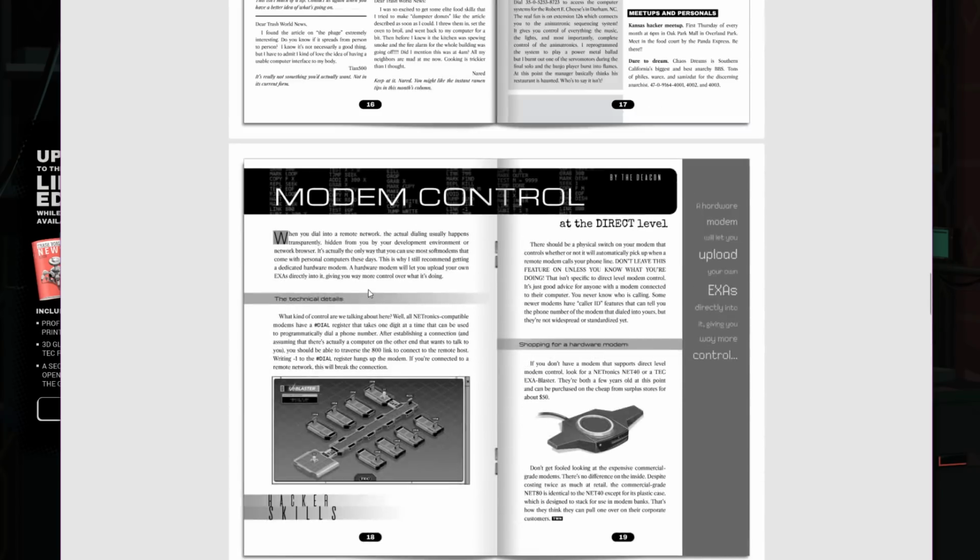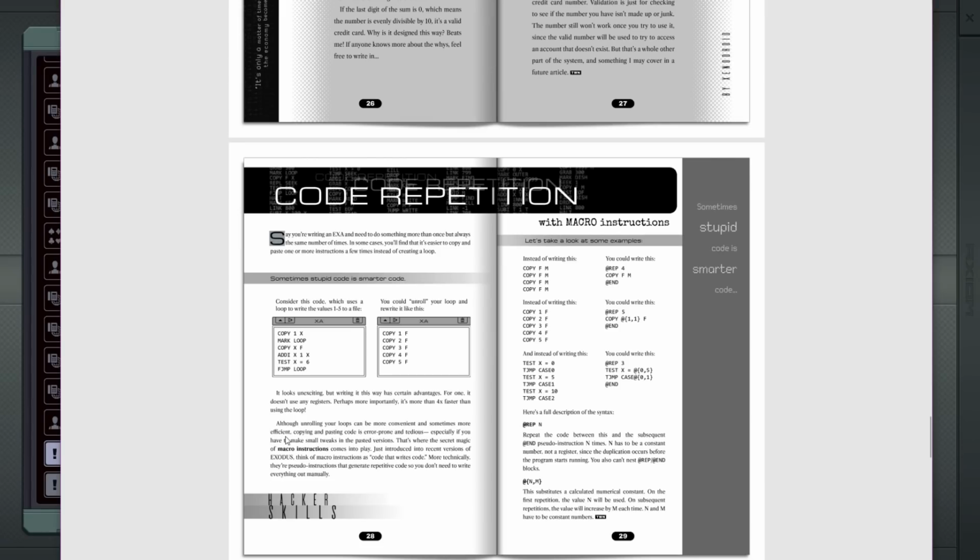Oh, modem controls. Interesting. Okay, so there is one interesting thing that I should look at. That's the code repetition, and it explains that you can repeat a section multiple times. Oh, interesting. So there's multiple substitutions. I'm going to have to figure this out. Repeat 3. Wait a second. So this is case 0, 1, 2, 3. 0, 1. I'm really confused by this.